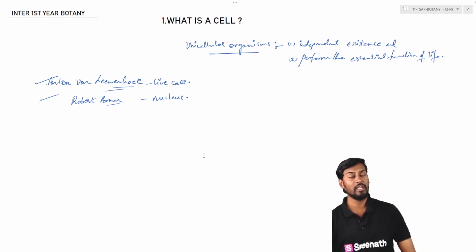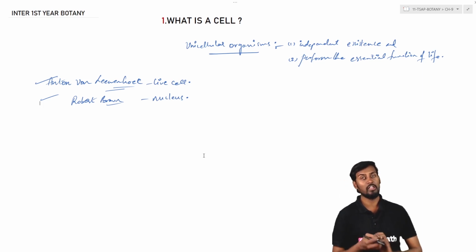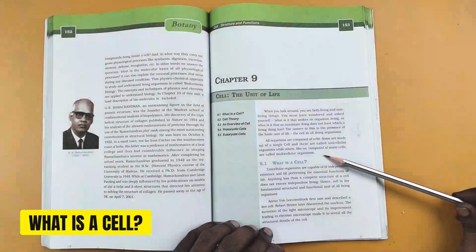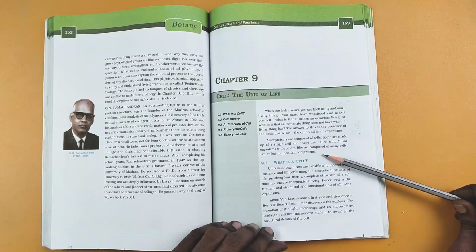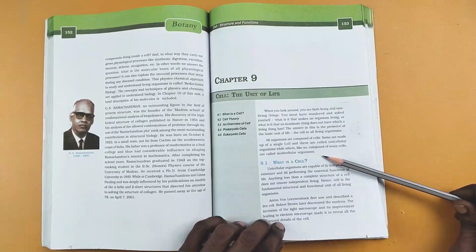So that is about the introduction to the cell, that is, the unit of life. And next is about what is a cell. Generally the cell is the one which has a particular boundary, and all the functional activities take place within the boundary. That is explained in what is a cell.